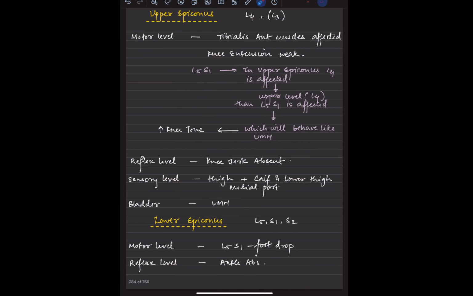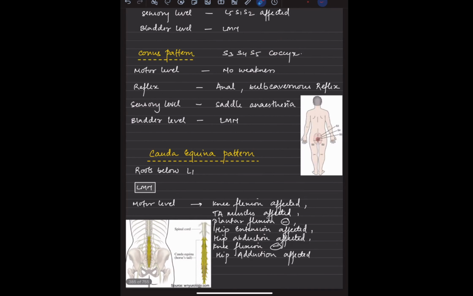Mostly the bladder is UMN only, except in case of a conus. Conus is S3, S4 and S5 and coccyx; at that level it is affected. At the level of the lesion it is an LMN, below the level of the lesion it is a UMN. So in conus it is an LMN bladder, with saddle anesthesia as the sensory level, reflexes: anal and bulbocavernosus reflex affected, and in motor, there is no weakness. Now this is important. Remember that. Just apply your common sense, you will come to the answers.